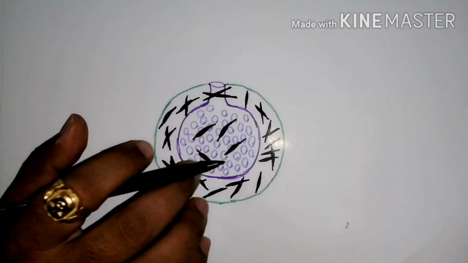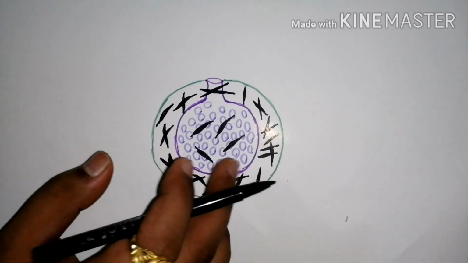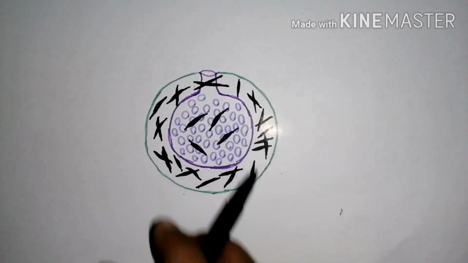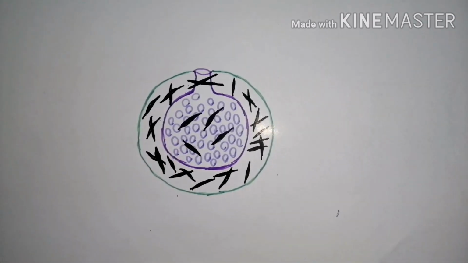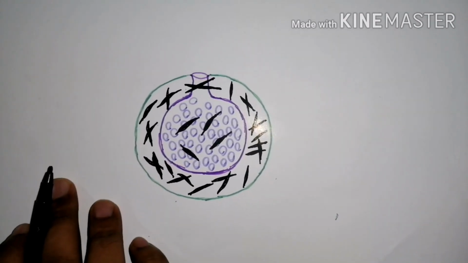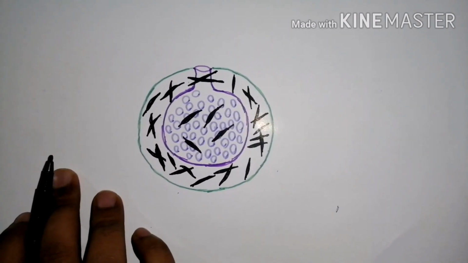This is the formation of gemmule, a structure of freshwater sponges, which reproduce a number of gemmules.